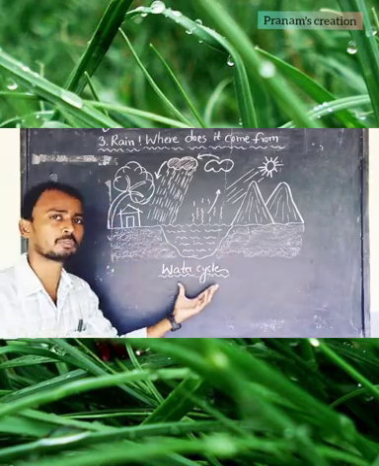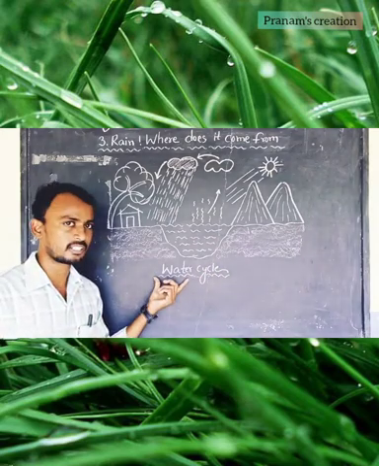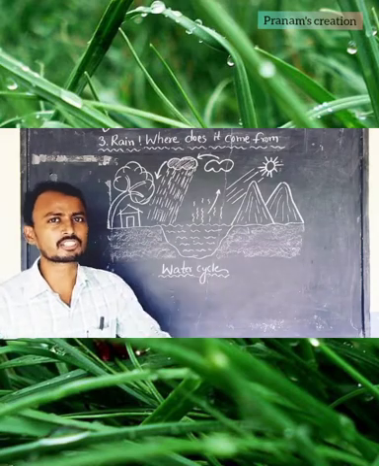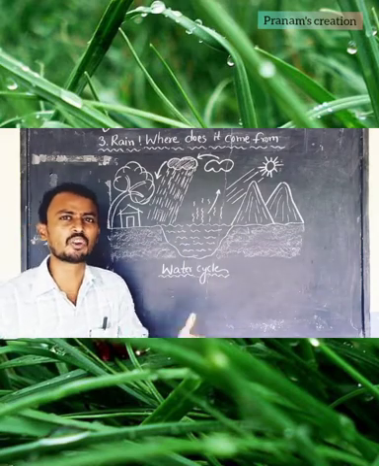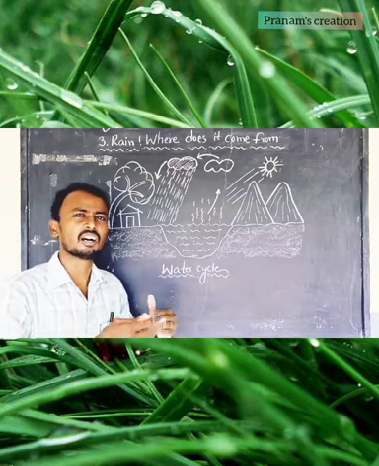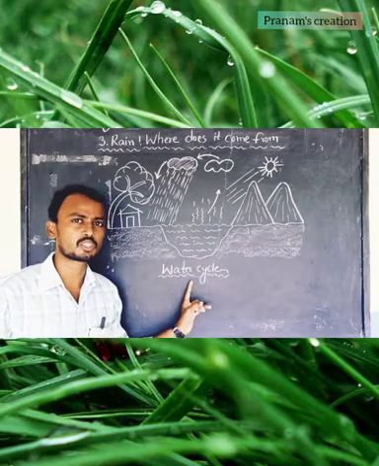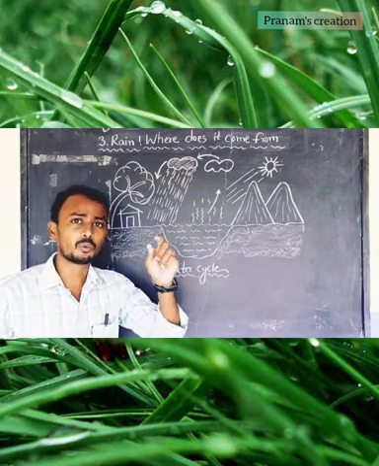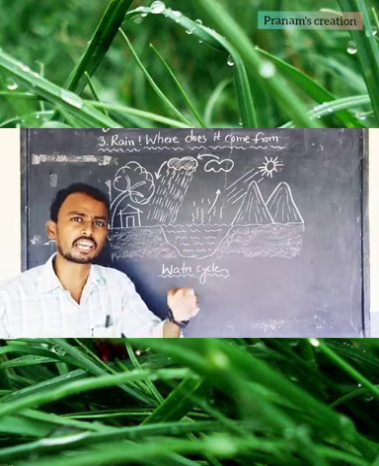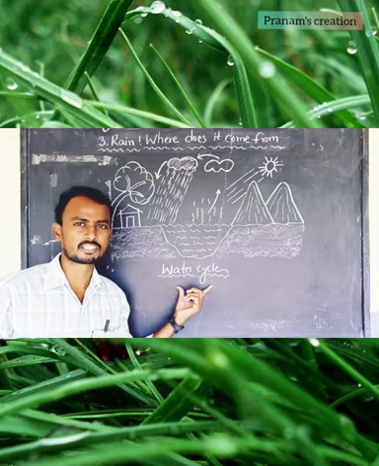Here I have drawn a picture, the water cycle picture. Here, water and cycle. Cycle means which is continuously going on, which is running always, working always, called a cycle. So water cycle means the water changing from one form to another form, continuously throughout the year happening in nature. For that only this is called the water cycle.